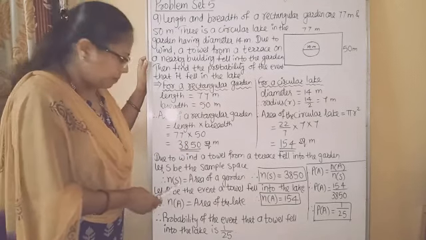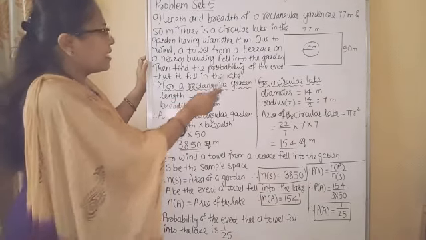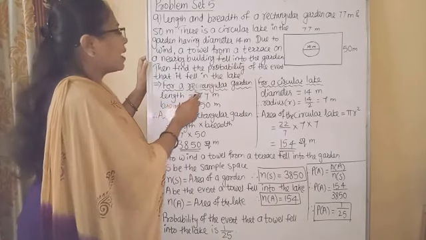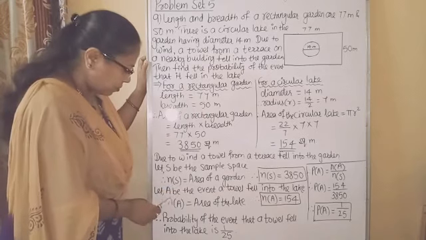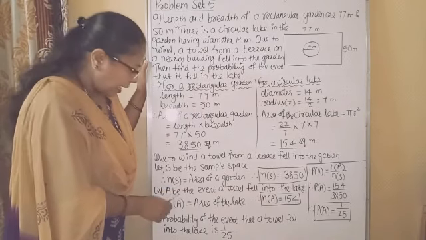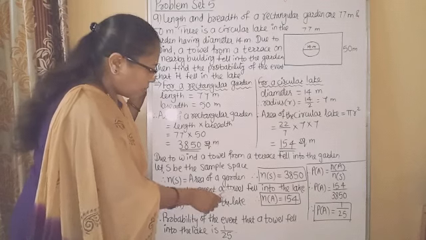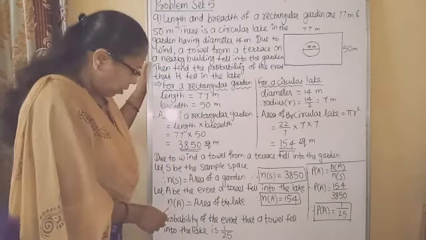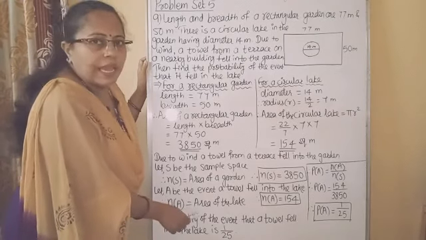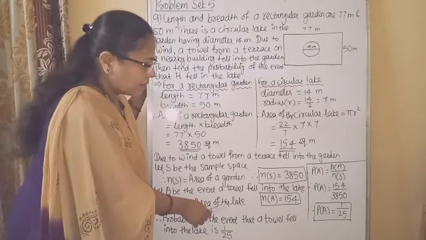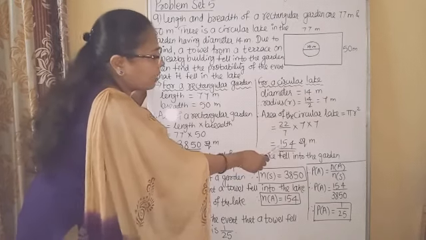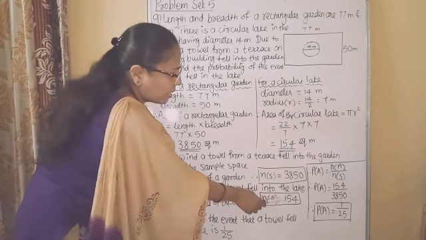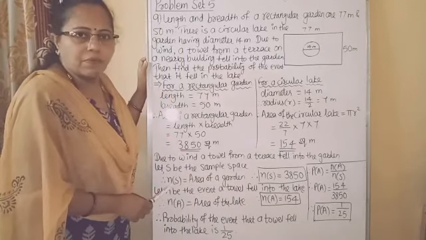Okay. Then the event is, find the probability of the event that it fell in the lake. So we will assume the event is A. A be the event: a towel fell into the lake. So n of A is equal to area of the lake. And area of the lake we calculated 154 square meter. Therefore, n of A is equal to 154.